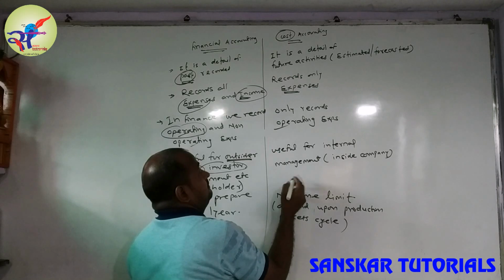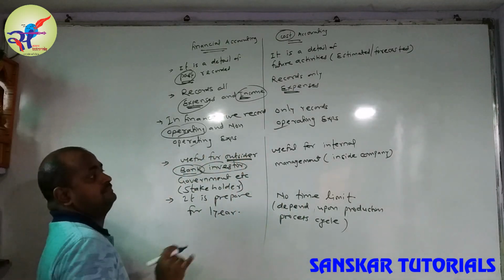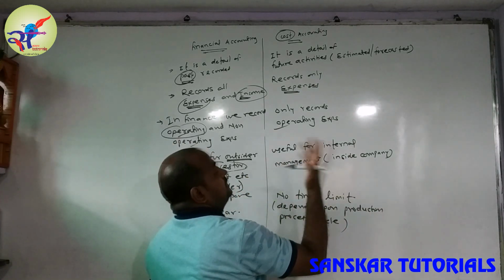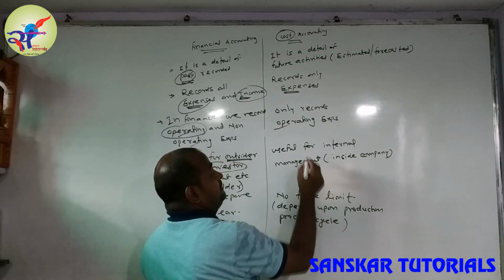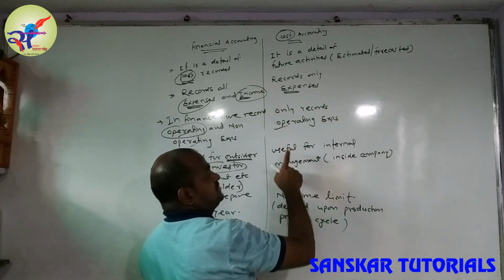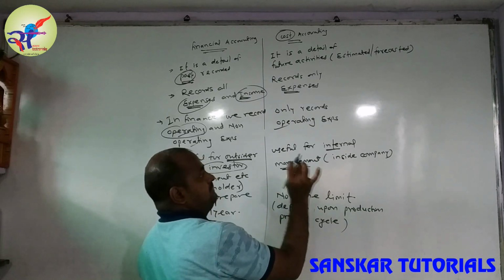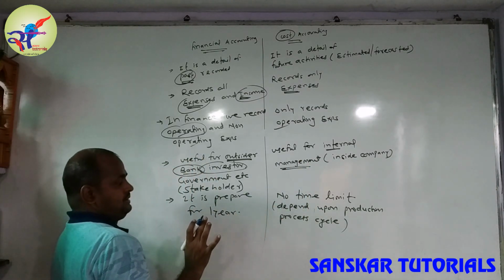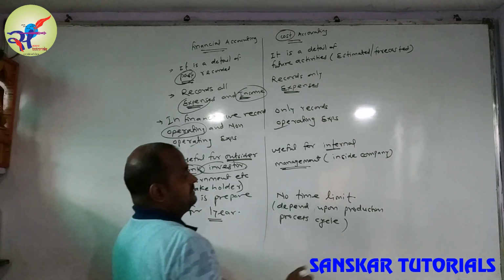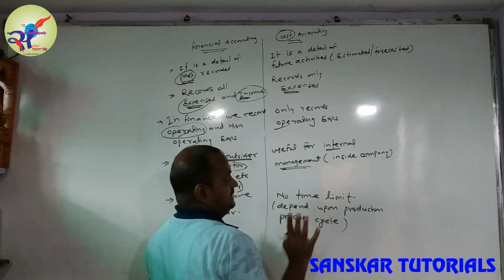Will anybody say, I will go to the Parle-G company and ask the price breakup of the Parle-G biscuit packet? You can go, but they will not tell you the breakup of the price. Why? Because the policy is that cost accounting is useful only internally, inside, not for the outsider. And finally, financial accounting is prepared for 1 year, and there is no time limit for cost accounting. It will depend on the production process cycle.